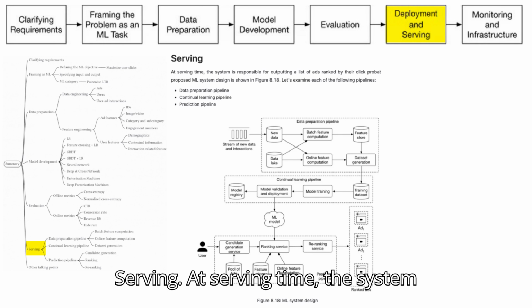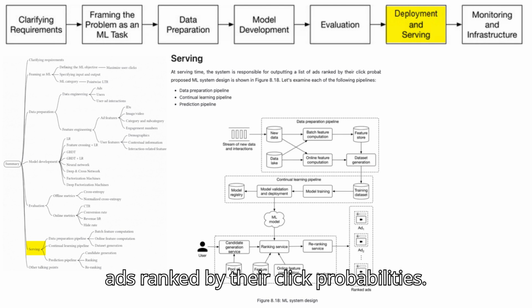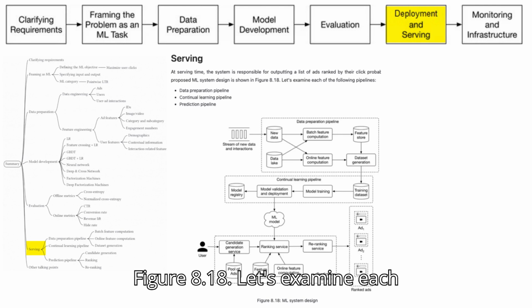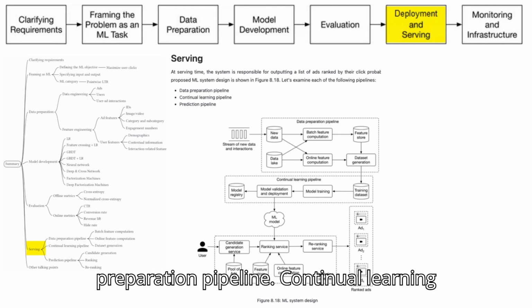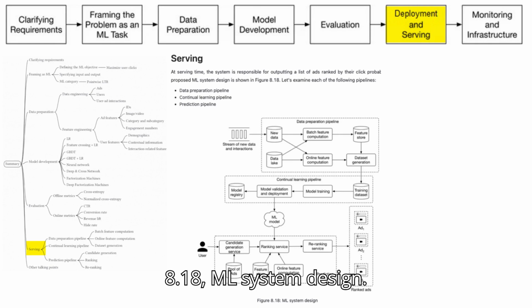Serving. At serving time, the system is responsible for outputting a list of ads ranked by their click probabilities. The proposed ML system design is shown in Figure 8.18. Let's examine each of the following pipelines. Data preparation pipeline, continual learning pipeline, prediction pipeline. Figure 8.18. ML system design.